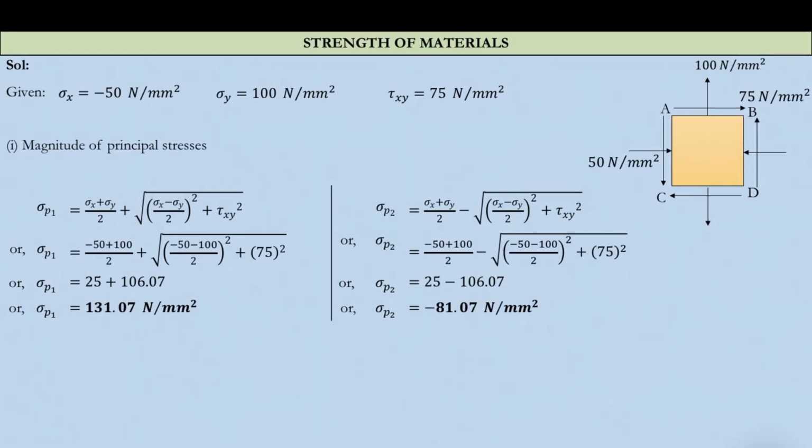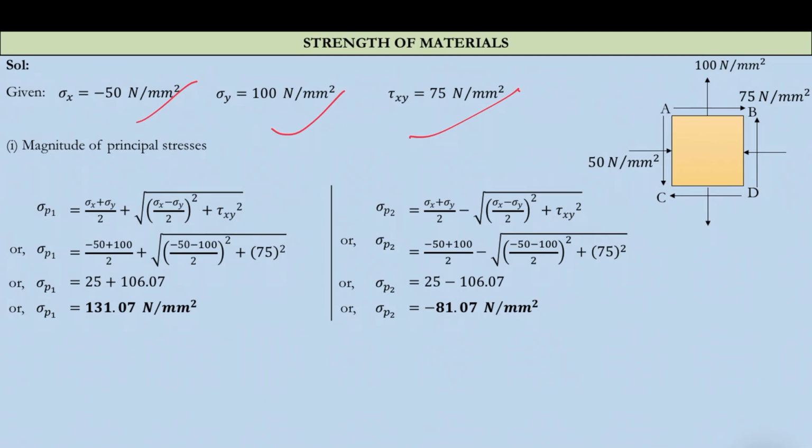So sigma x is minus 50 megapascal, sigma y is 100 megapascal, tau xy is 75 megapascal.